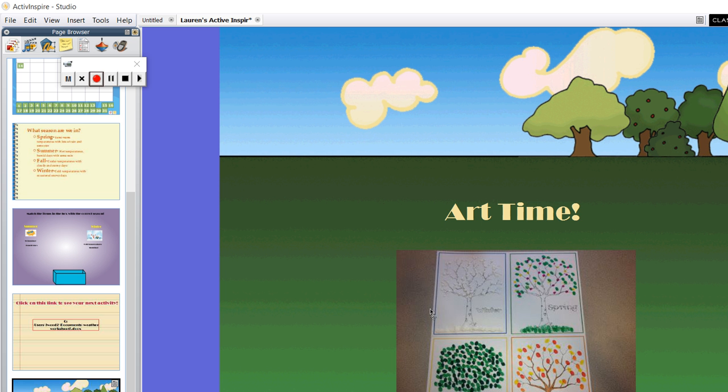So since we're in fall, they will make the tree one, which they will paint or color the tree, and then they will use their thumbs and fingers to put all the leaves on, so like the red, the orange, and the yellow. I did this art project as an incentive, like I said, because it will prompt them to really focus on the worksheet that I gave them and to understand all the weather elements.